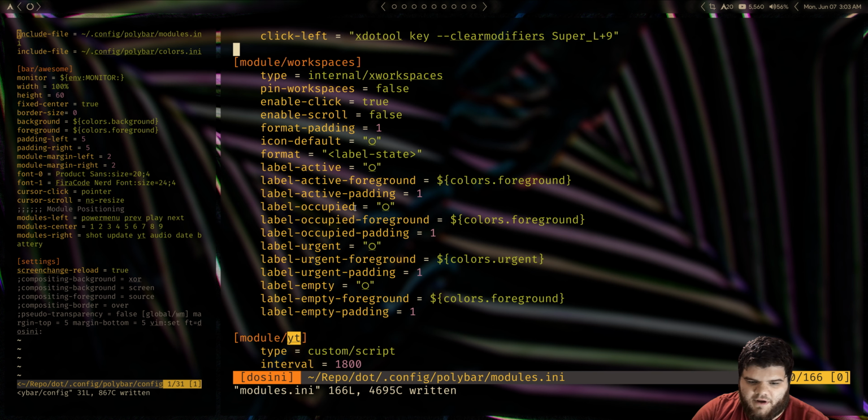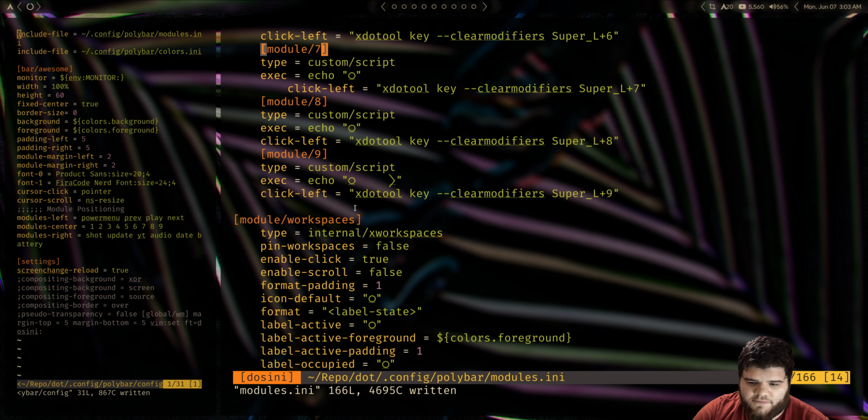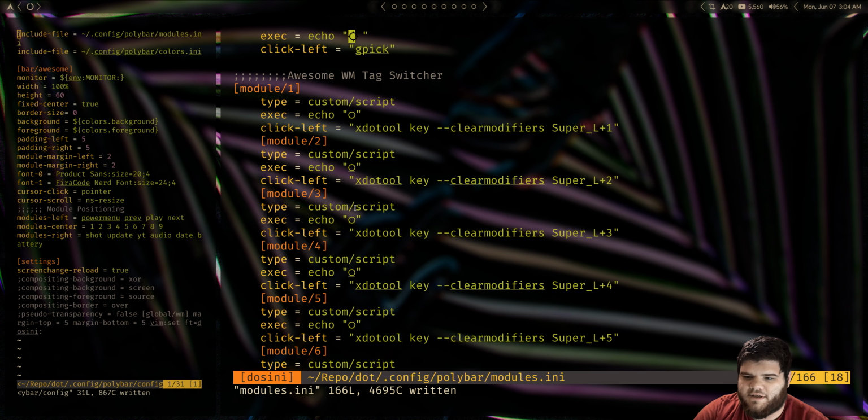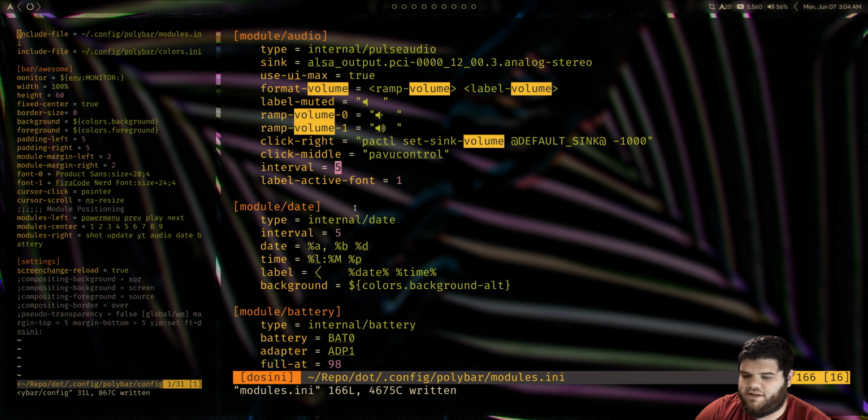Oh yeah, I guess we could go ahead and remove the arrows. So let's go get rid of all those, get rid of these. What else has an arrow? And then I'm not fixing this Arch Linux update module here because I'm actually going to get rid of it.